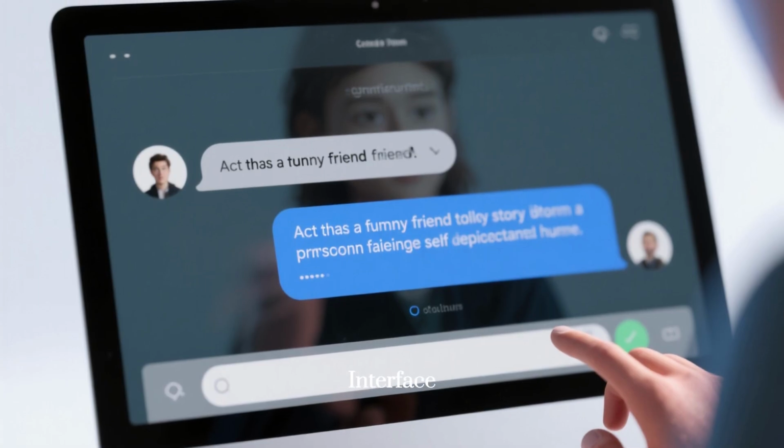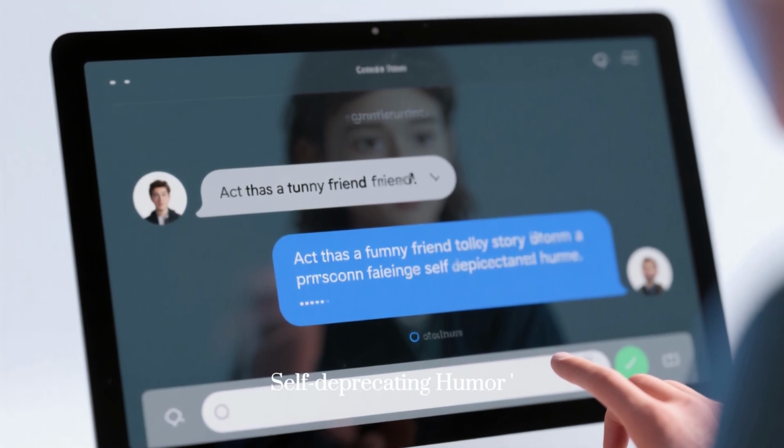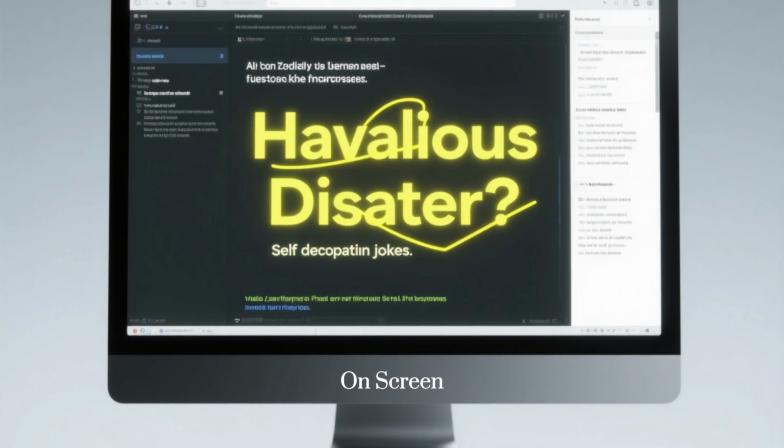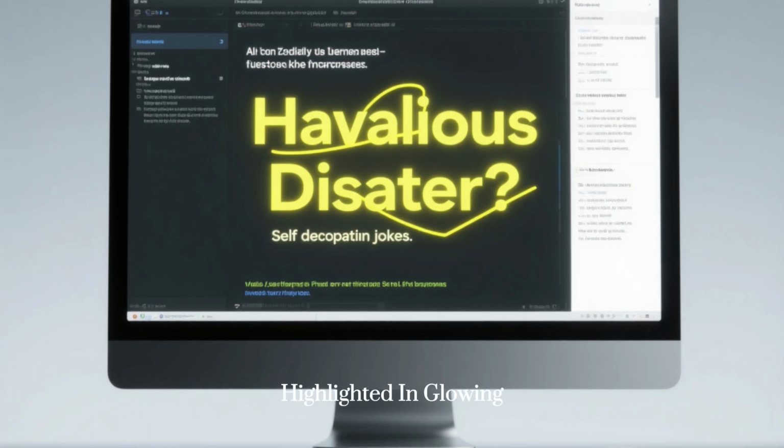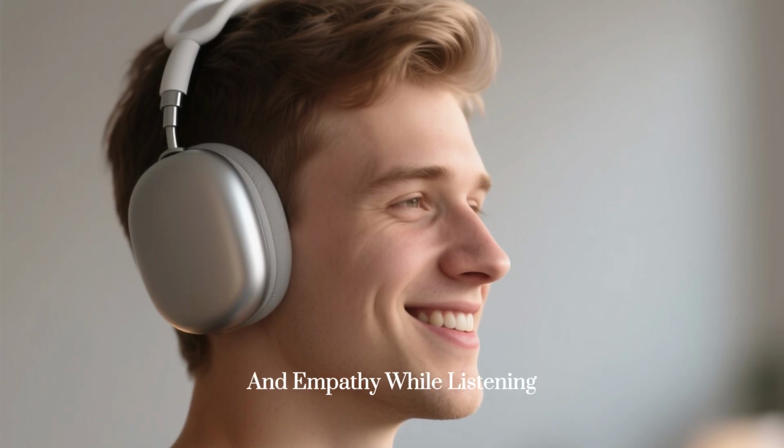Typing into a chat interface. Act as a funny friend, telling a story about a personal failure using self-deprecating humor. The generated script appears on screen, with emotional keywords and jokes being highlighted in glowing yellow marker ink. A viewer nodding their head in agreement and empathy while listening to the narration derived from the new AI script.